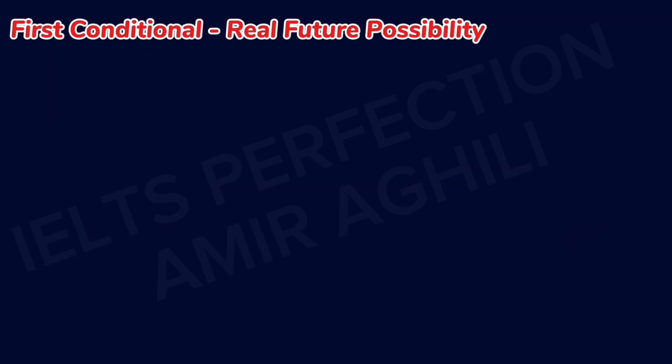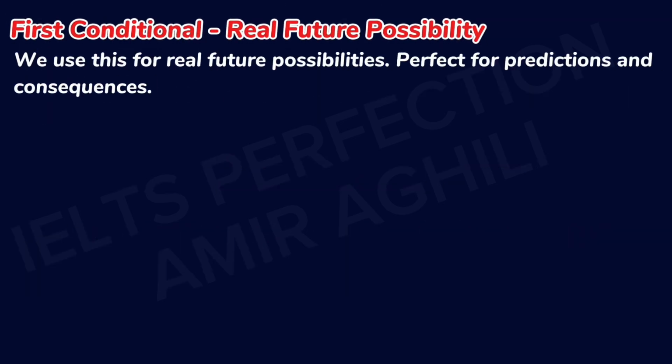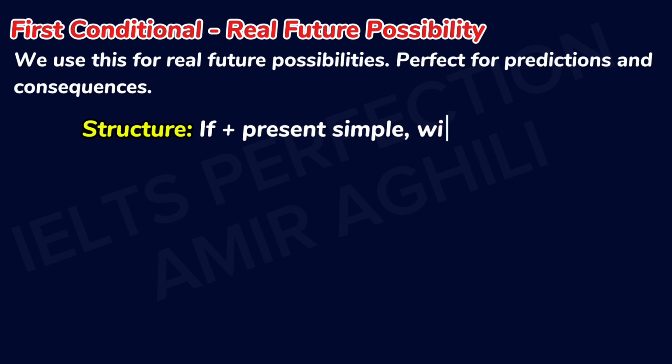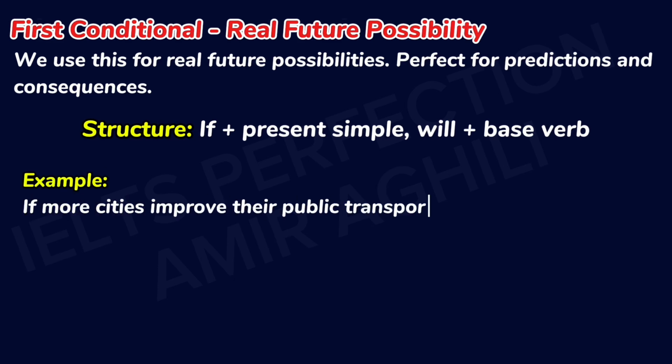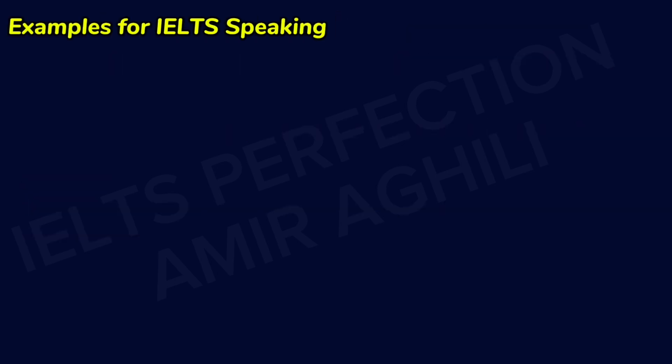Now the first conditional. We use this for real future possibilities, perfect for predictions and consequences. The structure is if plus present simple for the first part and will plus base verb for the second part. Let's see an example. If more cities improve their public transport, fewer people will use private cars. Now let's see some examples for IELTS speaking and writing.